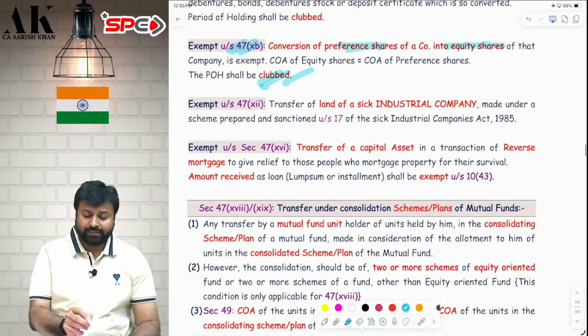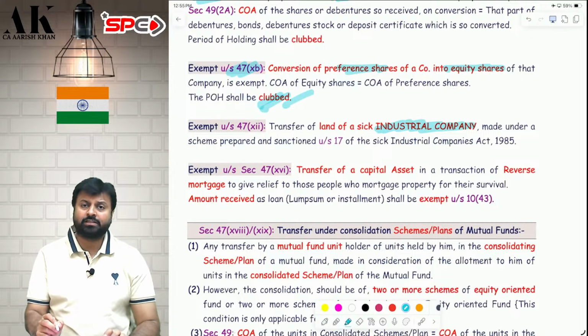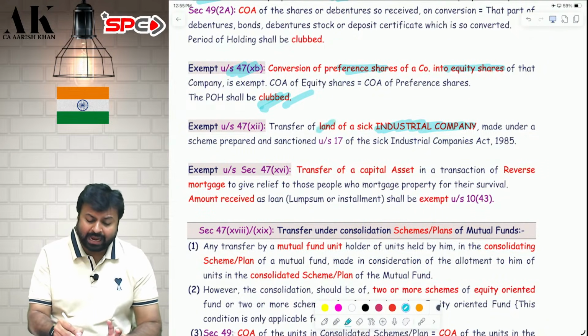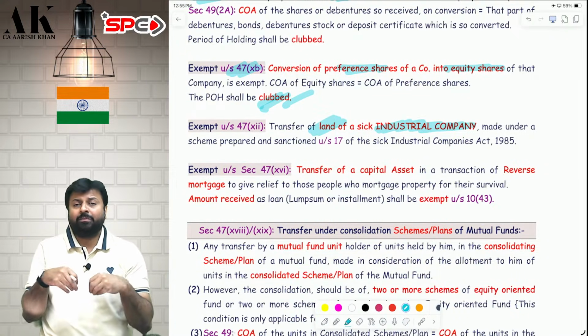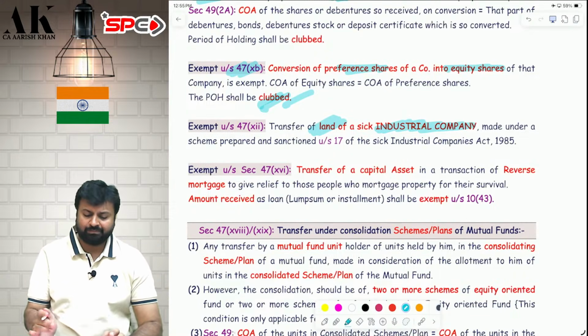Next one, 47(12). If your company has become a sick industrial company, and because of that you are transferring your land, whatever land you are transferring on becoming sick will not be subject to tax. That will be exempt under income tax law.